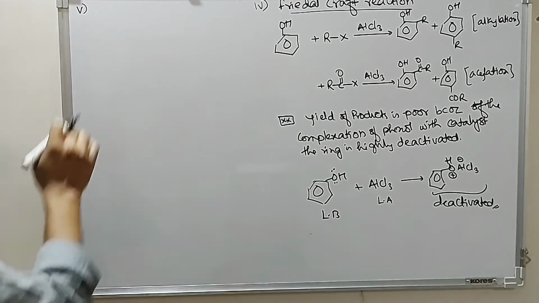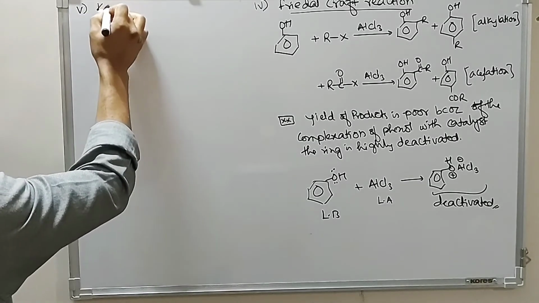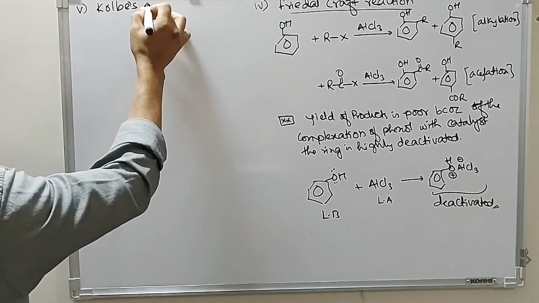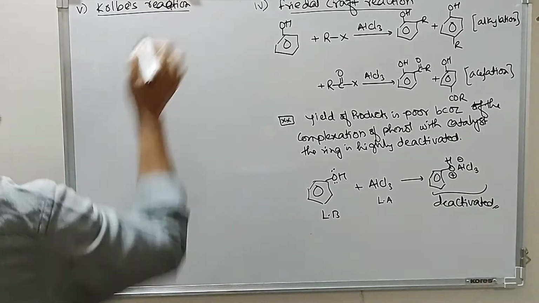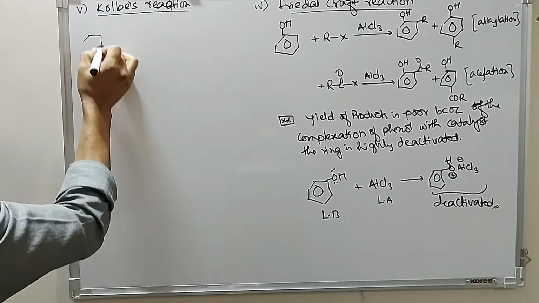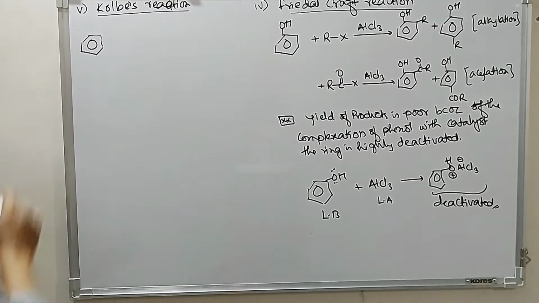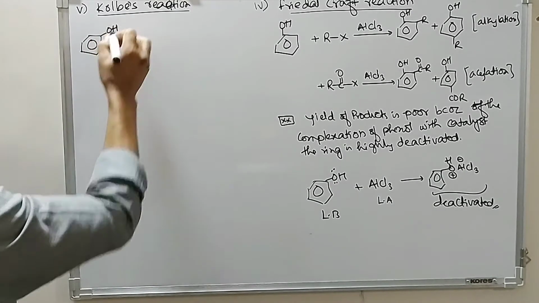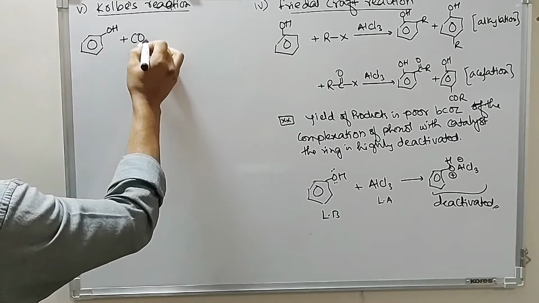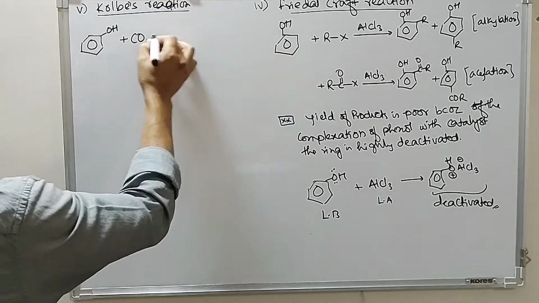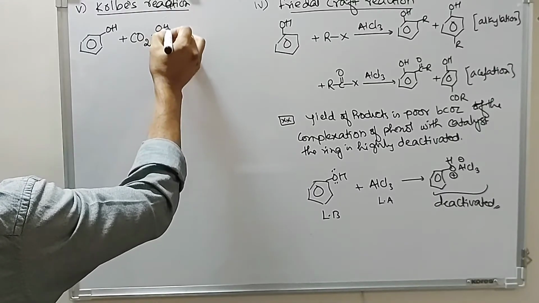This named reaction is Kolbe's reaction. Kolbe's reaction is a reaction of phenols or phenoxide ions with carbon dioxide in presence of base.